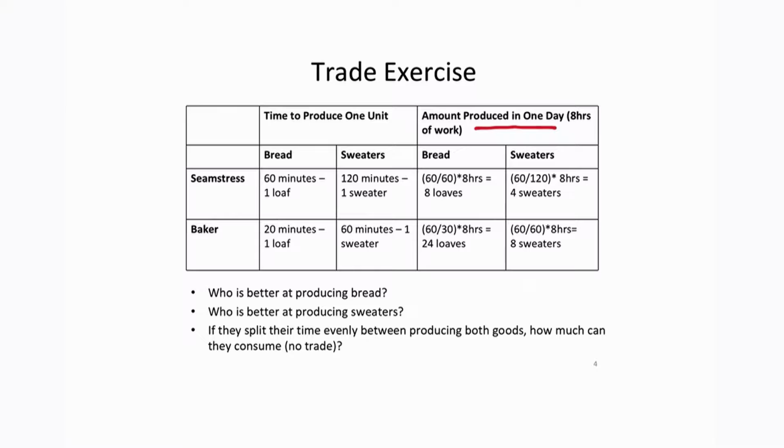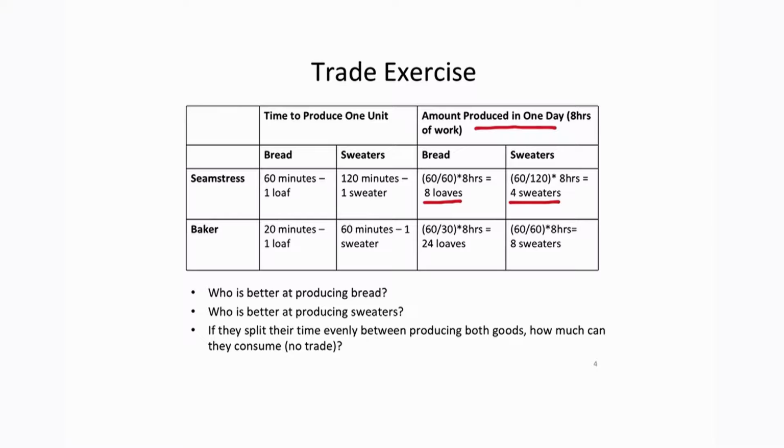So for bread, we take the 60 minutes in 1 hour, divided by the total amount of time that it takes her to make one loaf of bread, 60 minutes, multiplied by 8 hours, she can make 8 loaves of bread. Also, it takes her 120 minutes to produce one sweater. So in 8 hours, she can produce 4 sweaters.